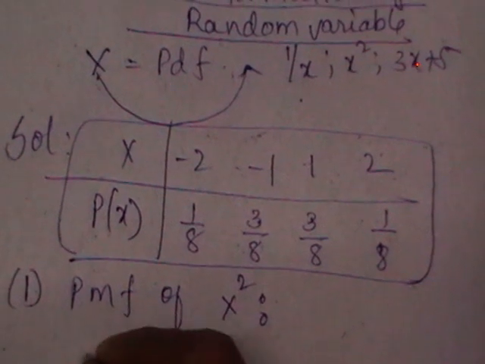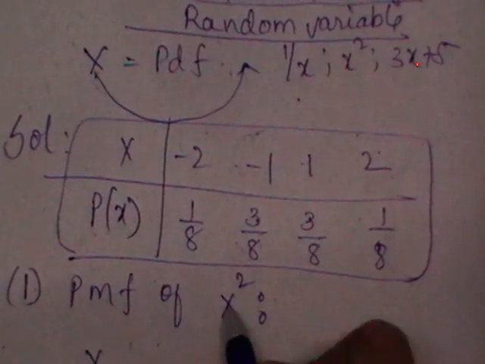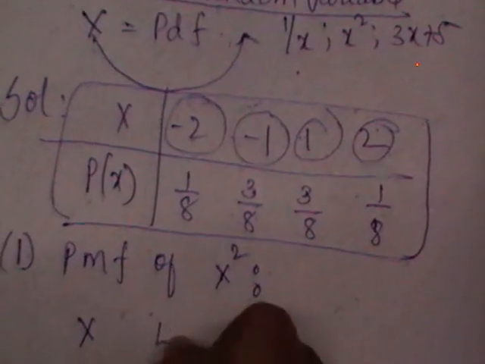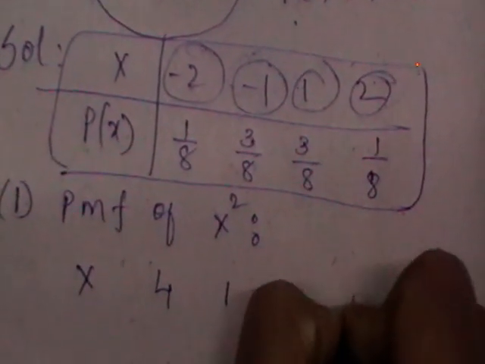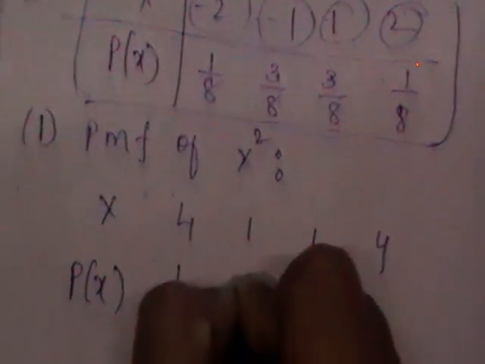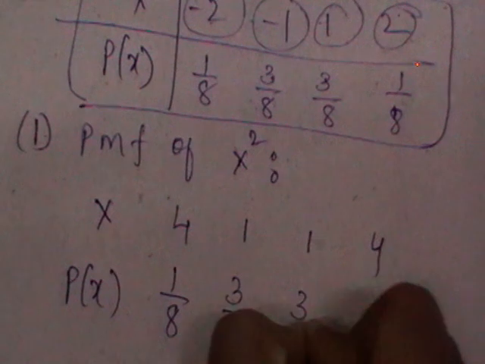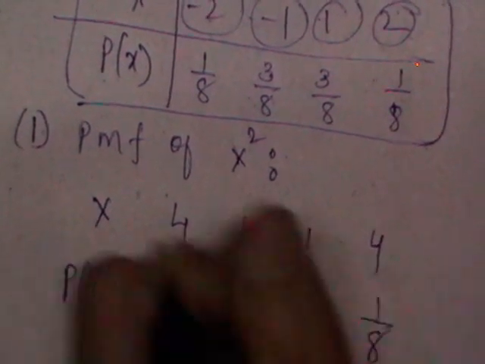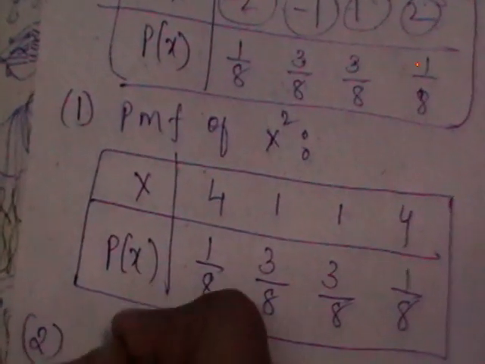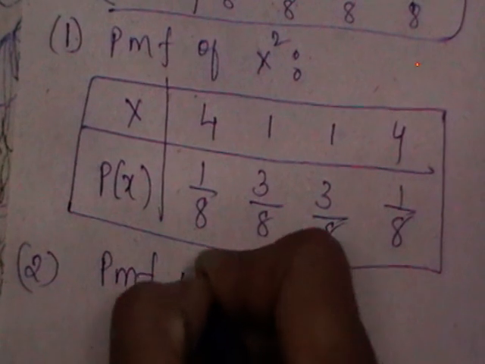You should write x here, and as it is x square, you should square all these values: 2 square is 4, 1, 1, 4. Don't change the p of x column; write those as it is. Here there is no need to disturb the probabilities; simply find the form of the x which is given to you. The second one you need to find is the PMF of 4x plus 3.